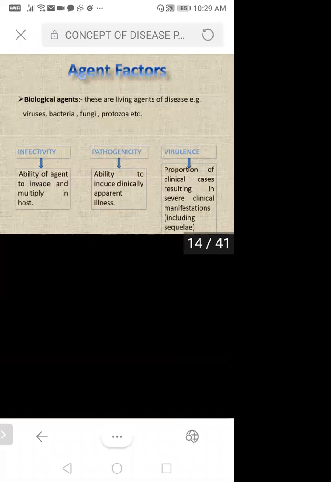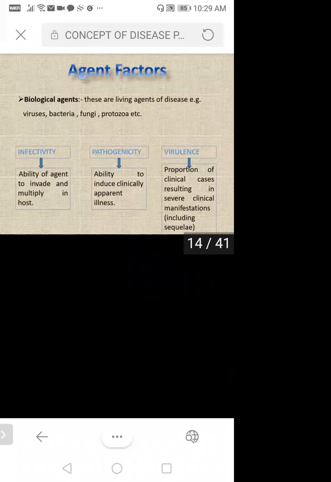So here you can see biological agents are there. So these are living agents of disease. Example, virus, bacteria, fungi, protozoa, etc. Bacteria are living organisms. So these are living agents of diseases. In these three things are there: infectivity, pathogenicity, and virulence. So what do you mean by infectivity? Ability of agent to invade and multiply in host.